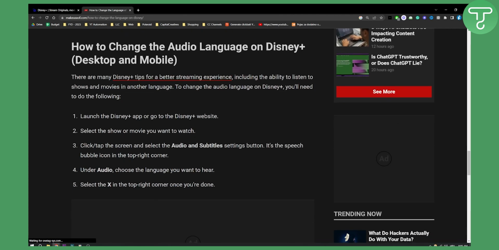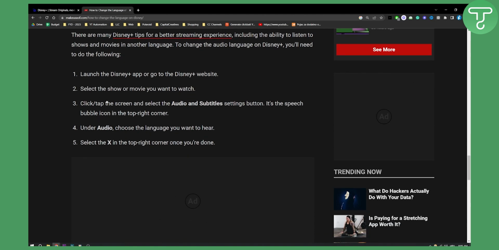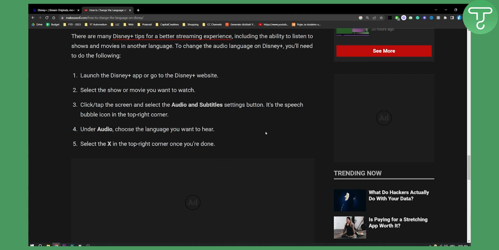Now you can also change the audio language as well. By launching the Disney Plus app, you need to select the show or movie you want to watch, tap the screen and select the audio and subtitle settings button. Now this is done on your mobile phone as well. It's the speech bubble icon in the top right corner. Under the audio, choose the language you want to hear, and then just select X in the top right corner once you're done and want to exit.